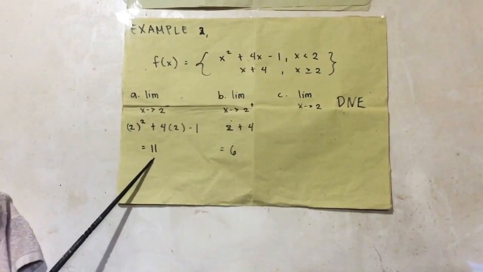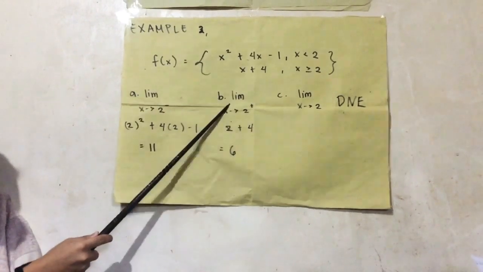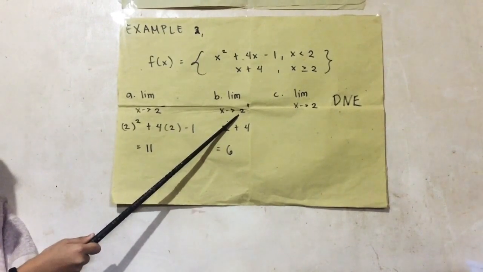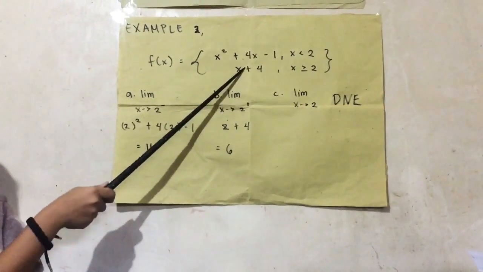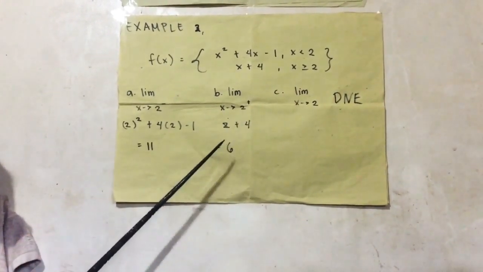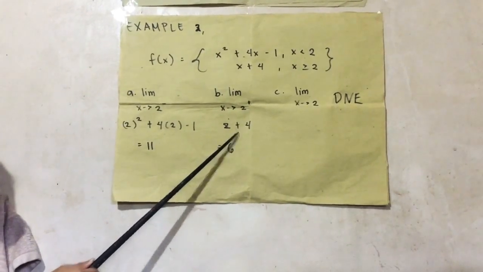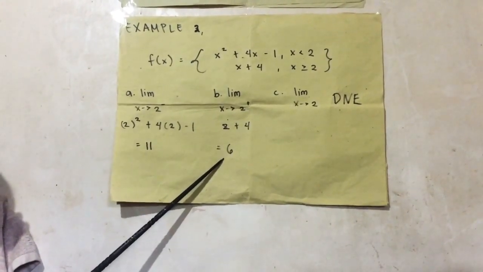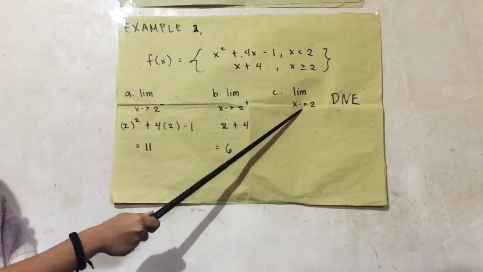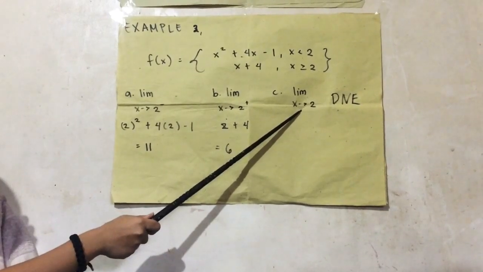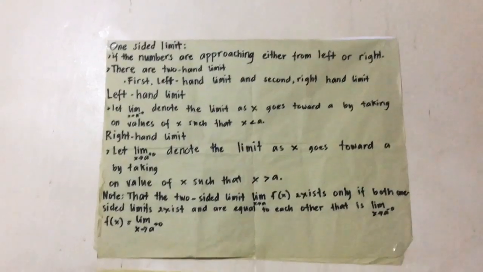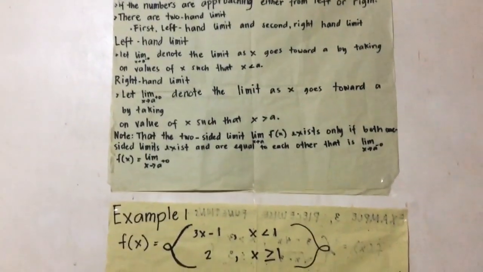Right hand limit: the limit as x approaches 2 from the right. The function we will use is x plus 4 because x is equal to 2. 2 plus 4 is equal to 6. The limit as x approaches 2 does not exist because both one-sided limits are not equal to each other. And that's how you solve one-sided limit.